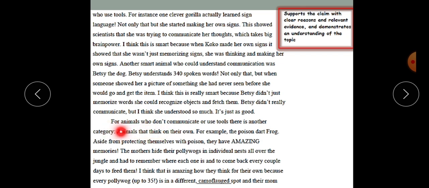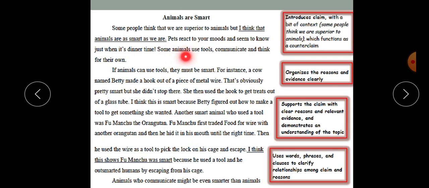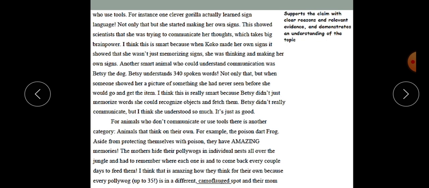Let's read the topic sentence. For animals who don't communicate or use tools, there is another category. And then he puts a colon to say what this category is: animals that think on their own. If we go back to the thesis statement, we will find that the third reason is animals thinking on their own. So this is what he states here in the topic sentence for the third body paragraph. And then again he instantly gives an example, he gives evidence to support his claim.